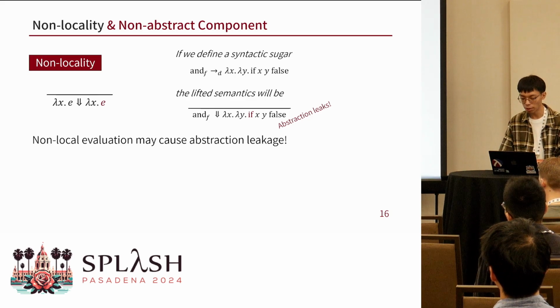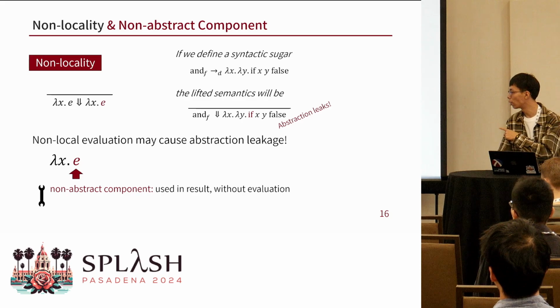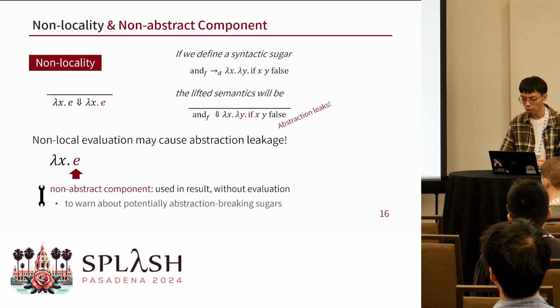And to describe such non-local evaluation, we call this E, this body, the non-abstract component of the lambda abstraction. And we design an analysis to find these non-abstract components automatically according to the host language evaluation rules. If a host construct is used in this position in a sugar definition, like "and" and "if", we will reject such syntactic sugar. Actually, it's one of our conditions.